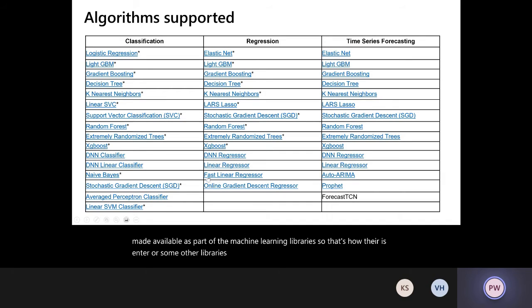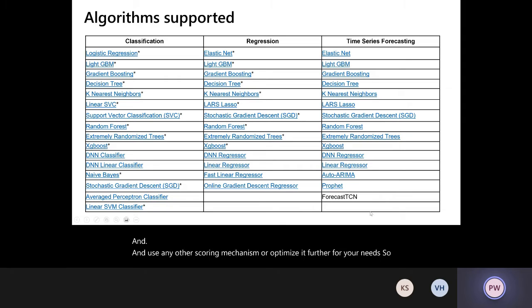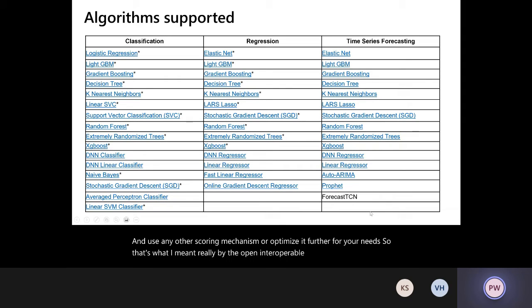So we are trying to use the best that's available in the open source community, instead of building a black box of our own and making it transparent. If you want to, take what you saw as part of the AutoML engine and leverage it as part of some of the other processes that you have. You can still just take the model, reuse it, use any other scoring mechanism, or optimize it further for your needs. So that's what I meant by the open and interoperable engine that we are trying to build. That's the list of algorithms it currently supports for classification, regression, and time series forecasting.